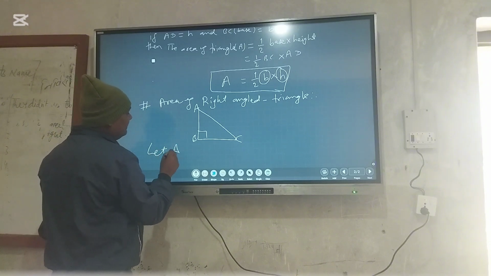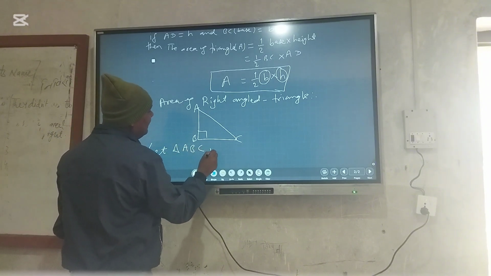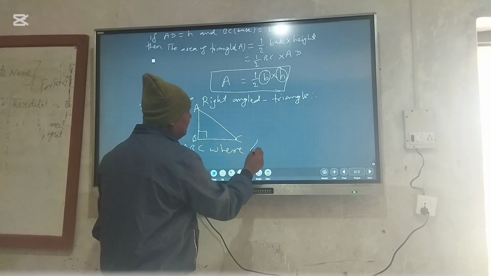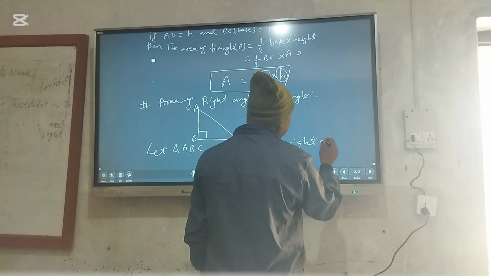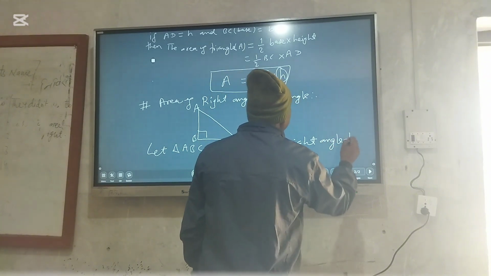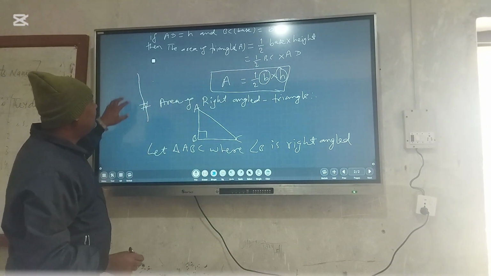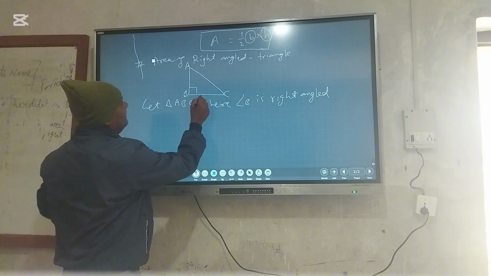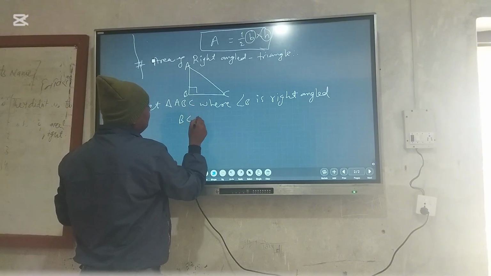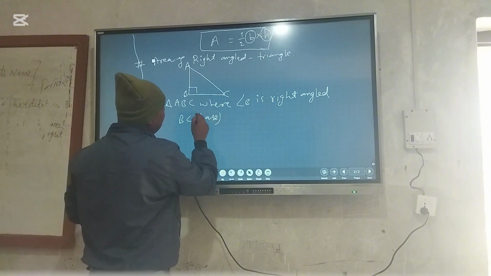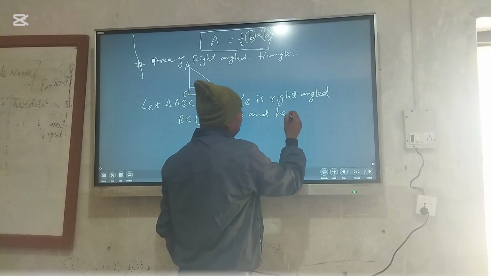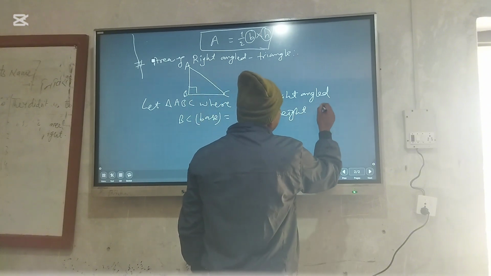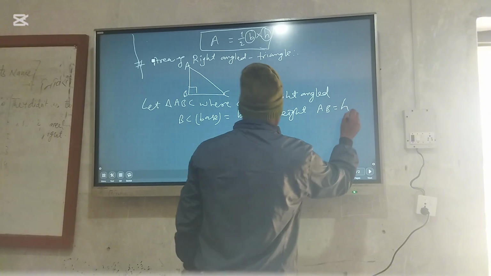Let triangle ABC where angle B is a right angle. If the base BC is equal to B, and the height AB is equal to S,